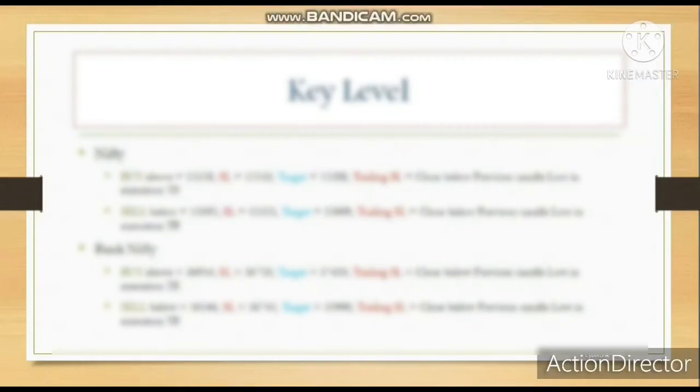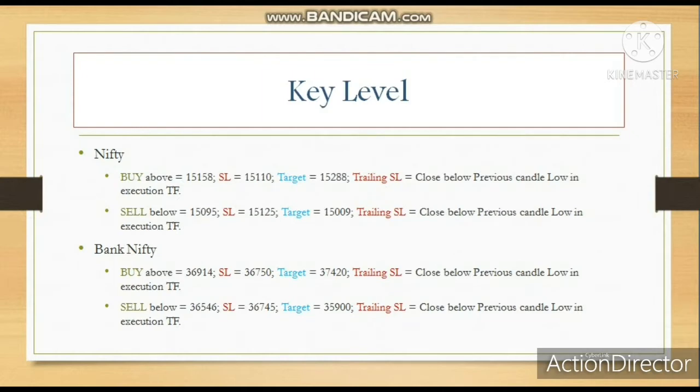Hi friends, so today we are going to see what happened on 19th February based on our key levels which were provided in our channel by 18th February evening. The support and resistance, buy and sell with the stop loss and trailing stop loss are provided for Nifty and Bank Nifty. Come, let's see what happened on Bank Nifty.